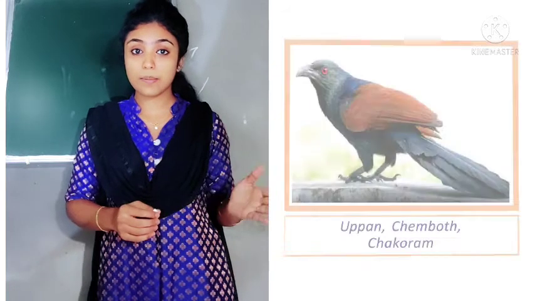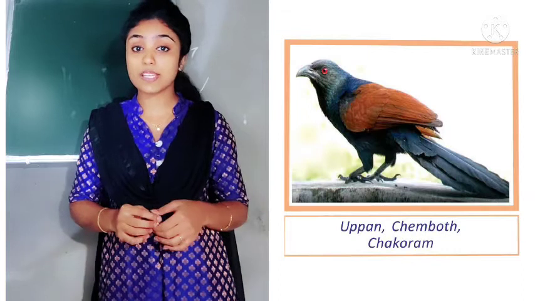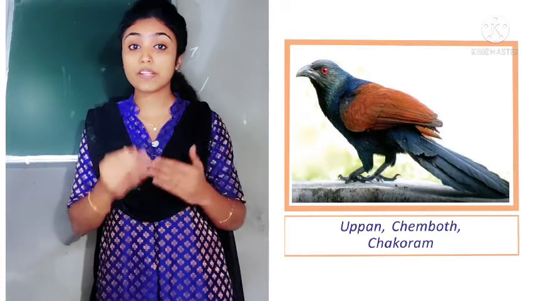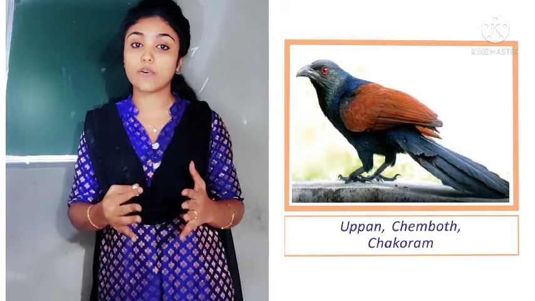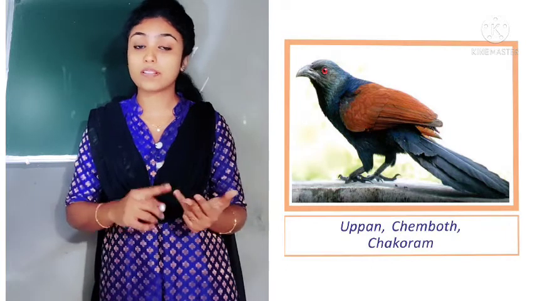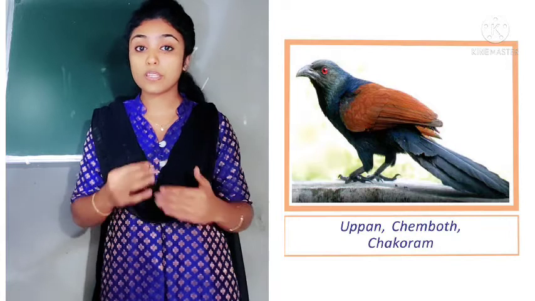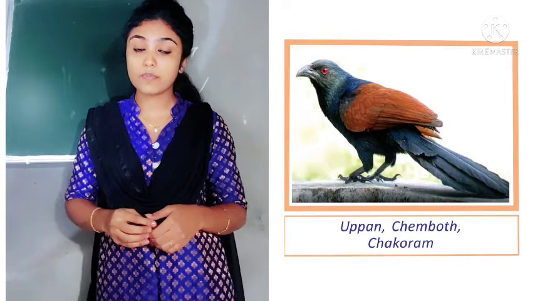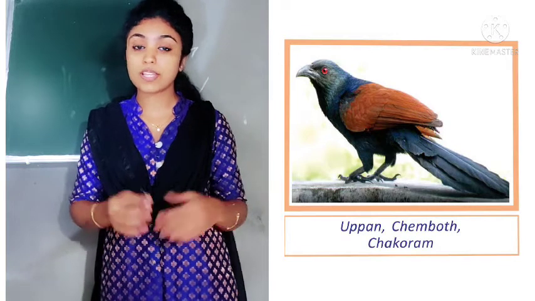So for example, this particular bird, you have seen that it have three different names in Kerala itself or in Malayalam language itself. It is known as open, chemboth, chagoram. All these different varieties of name for a particular bird. Just like this, all organisms have different varieties of names in different regions and also in different languages.